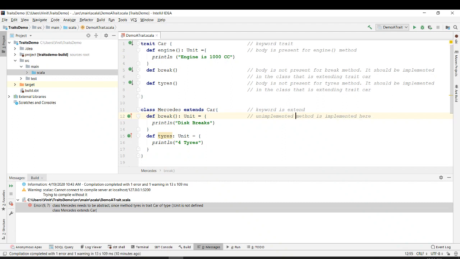Brake. The unimplemented brake method is implemented over here, and similarly the unimplemented tires method is implemented over here, right? So this is the important thing. Just remember that you need to implement such things. And let's go ahead.